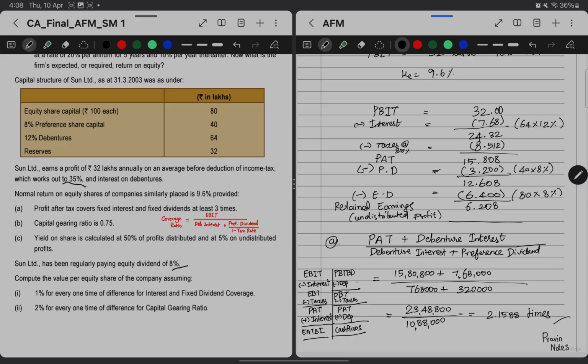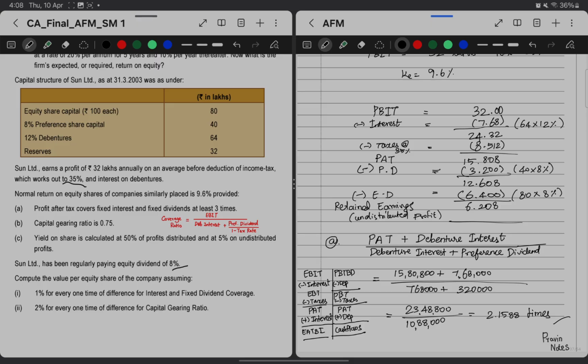Or the other approach will be the profit before taxes and depreciation, then we reduce taxes directly from here, and then we will add depreciation multiplied by tax rate to get the benefit on depreciation. Same case here, EBIT minus interest, then EBT minus taxes, wherein profit after tax, then with this profit after tax again we are adding the interest portion, so that only the tax benefit on interest portion gets added. So earnings after tax before depreciation, that is what is considered as the coverage here.